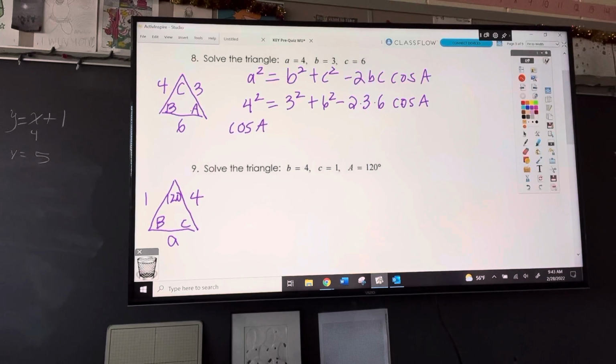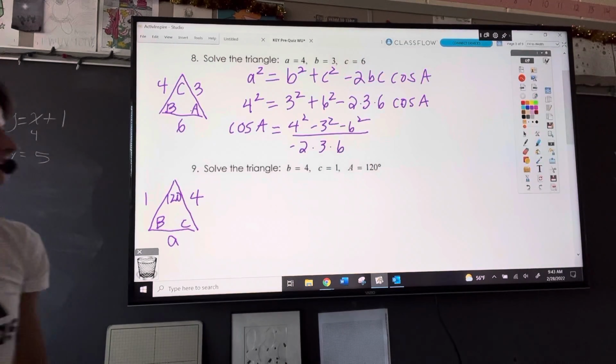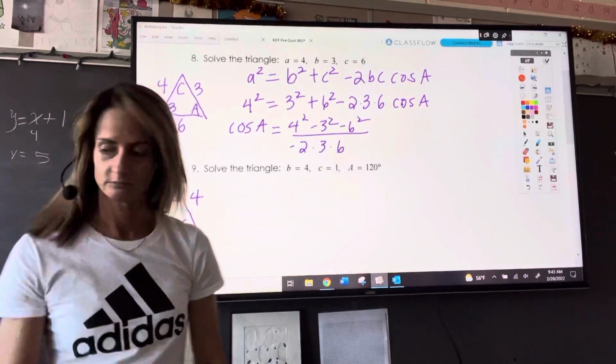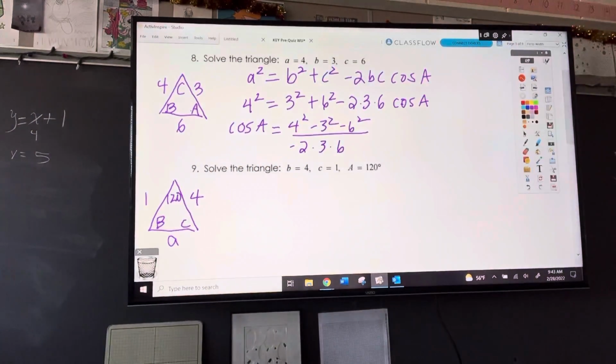I haven't done this, but you might have the numbers. I'm just going to write it as 4 squared minus 3 squared minus 6 squared over negative 2 times 3 times 6. Throw that in the calculator. Find the inverse cosine of this value. And I have that. So let me back up here. The measure of angle A should be approximately, because we had to round it, approximately 36.34 degrees. How are we doing?